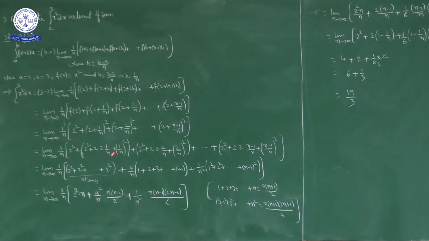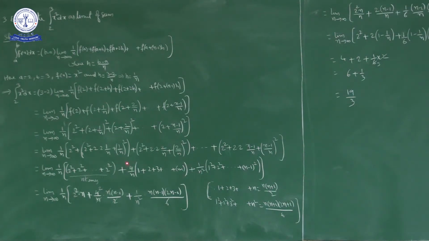2 into 1 by n, 2 into 2 by n, 2 into 3 by n and so on up to 2 into n minus 1 by n. So here in each of these terms 4 by n is common. So 4 by n into, here 4 by n quotient is 1, here 4 by n quotient is 2, next term 4 by n quotient is 3, and in this last bracket 4 by n quotient is n minus 1. So 4 by n into 1 plus 2 plus 3 plus and so on up to n minus 1.